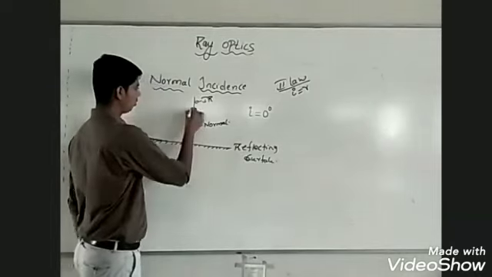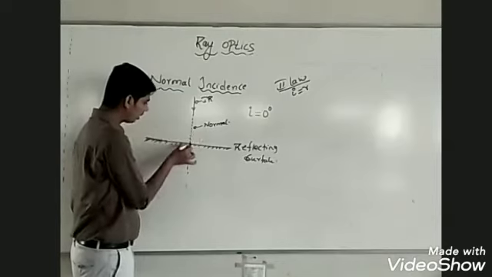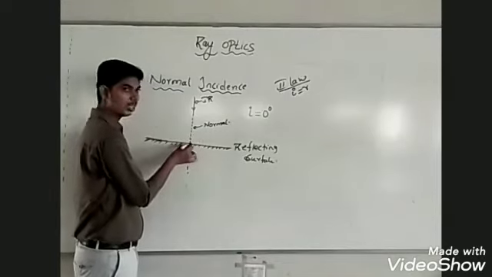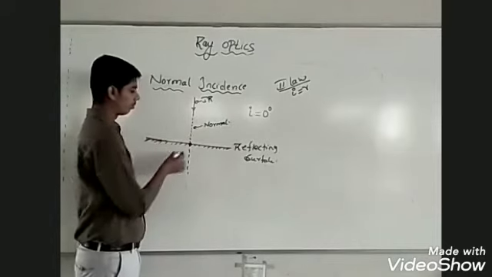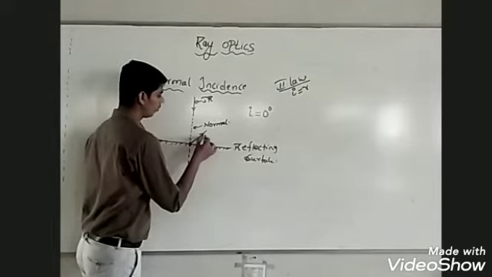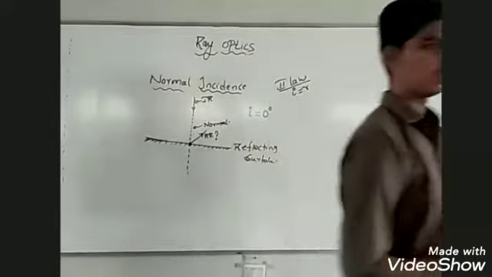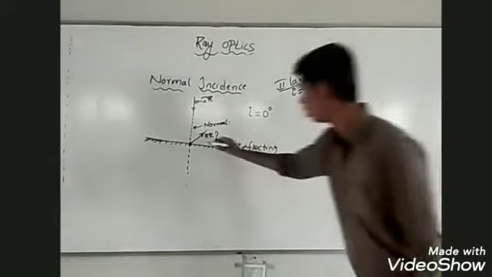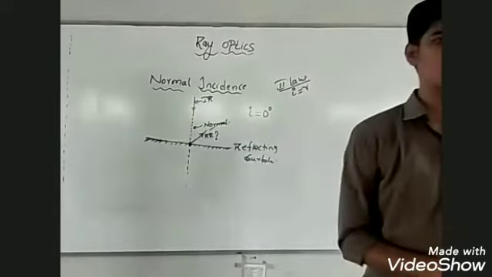This is incident ray. Angle of incidence is 0. Once this ray of light is incident at this point, the ray of light should bounce back. Reflection of light automatically bounces back. This is how the reflected ray goes.